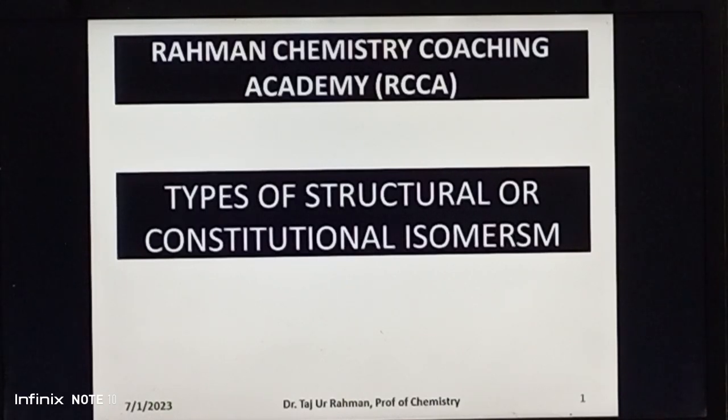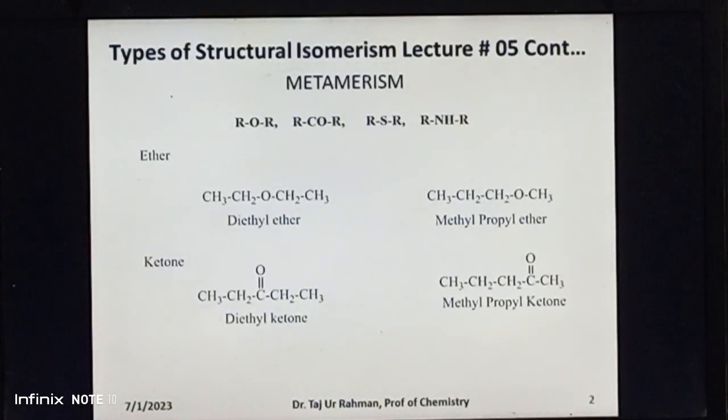In today's lecture, we will talk about the last two types of structural or constitutional isomerism, that is metamerism and ring chain isomerism. First, we will discuss metamerism and then ring chain isomerism in detail.